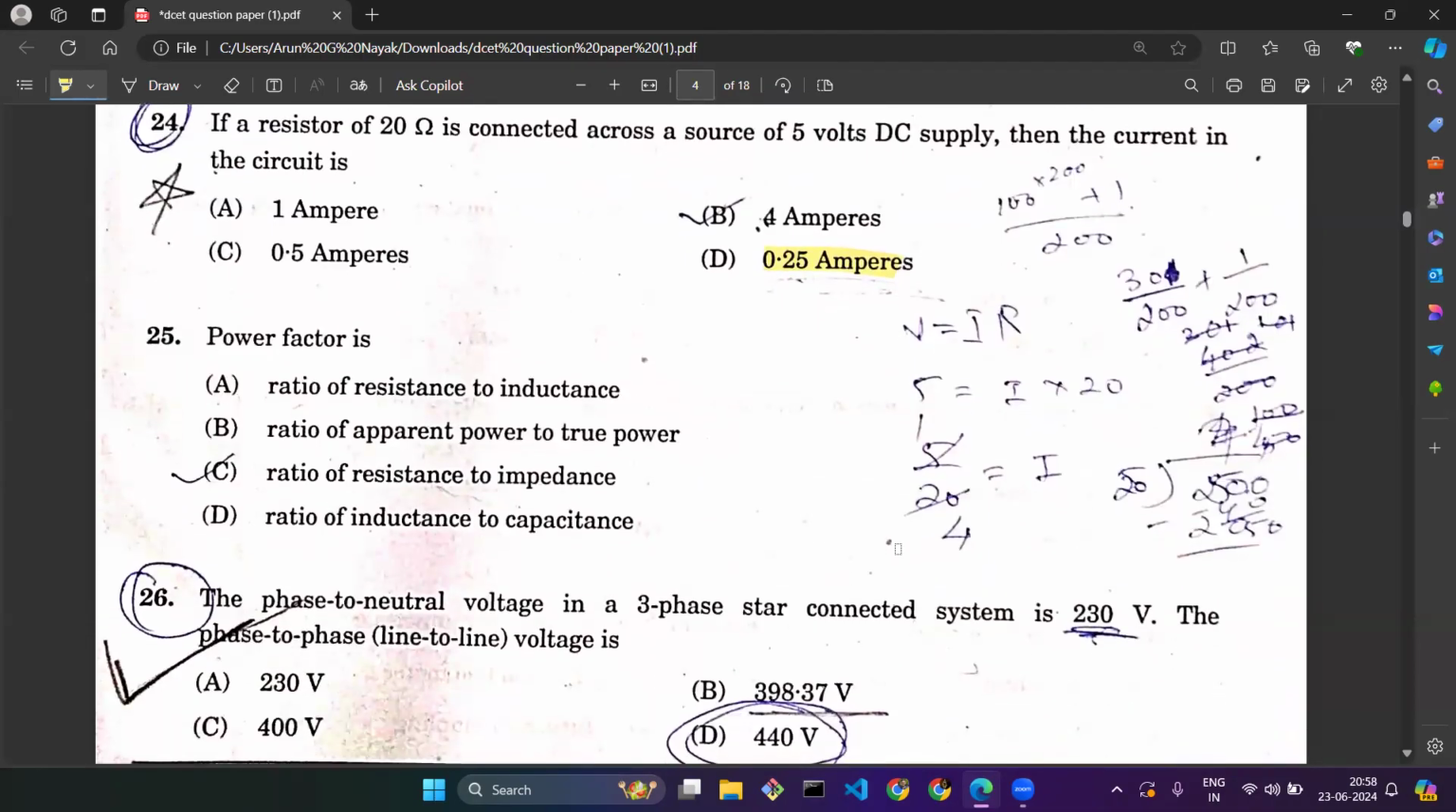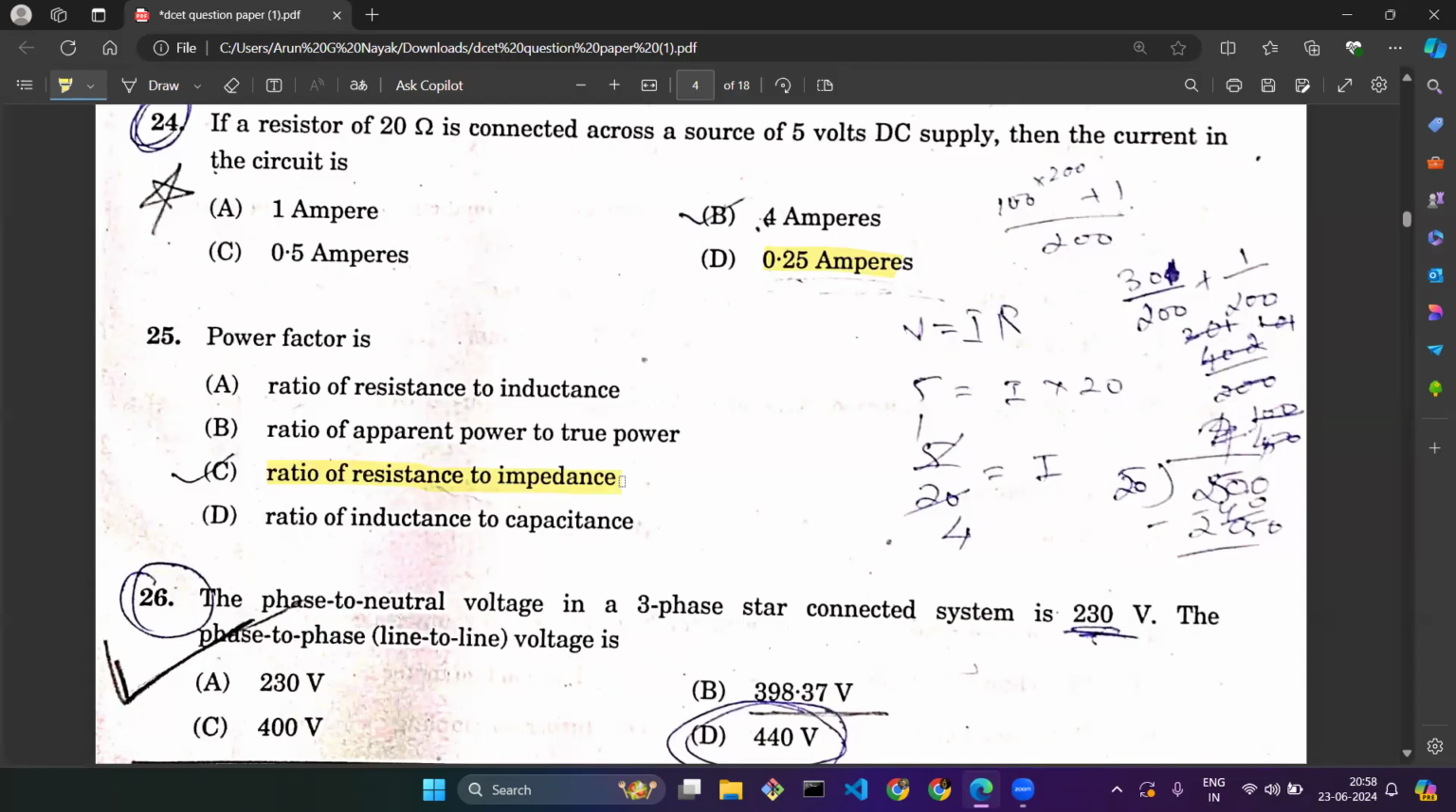Question number 25 is related to power factor. They are asking what power factor is. The power factor is a ratio of resistance to impedance. If you know the concept of power factor and how the formula is, then you can easily guess the answer. That is resistance to impedance, whatever ratio we have, that we call a power factor.